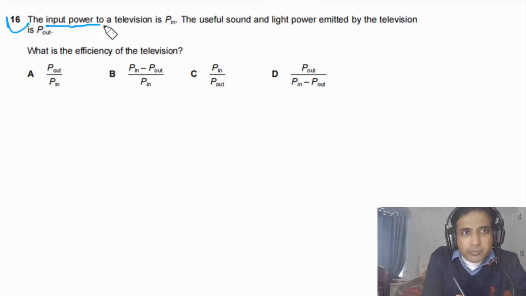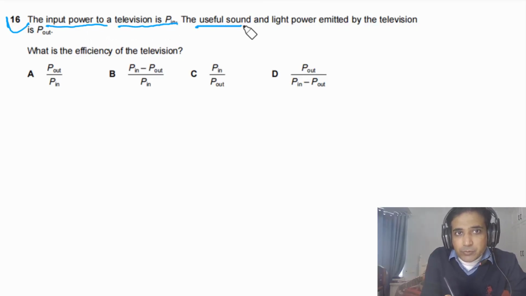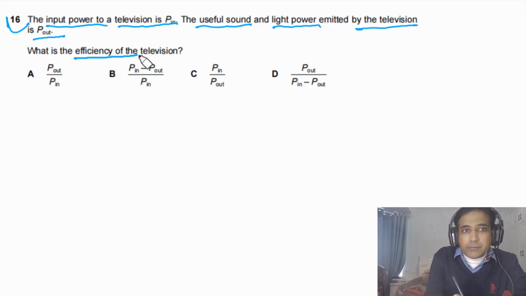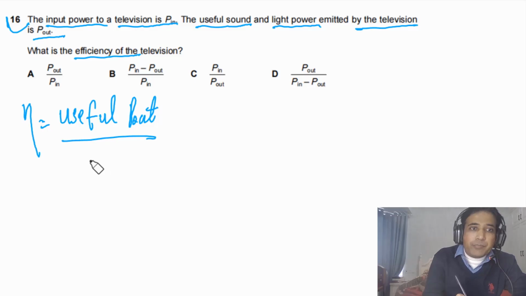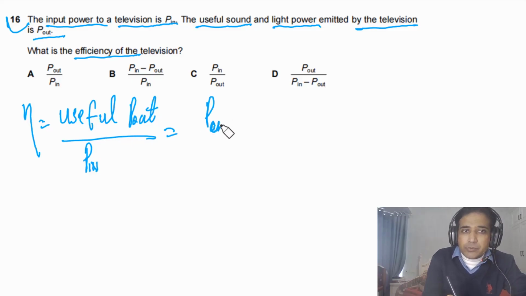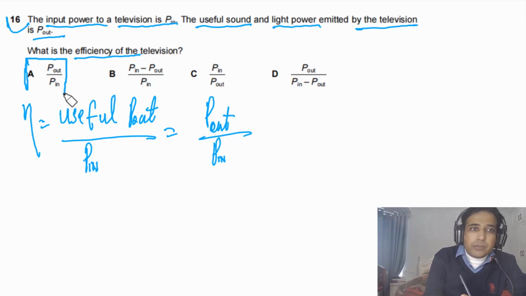Question 16 says the input power to a television is P in. The useful sound and light power emitted by the television is P out. What is the efficiency of the television? First thing we need to understand, efficiency is simply equal to useful energy out divided by total input power. So for this question, useful P out is simply equal to P out, and total input power is equal to P in. So this is quite a straightforward question.